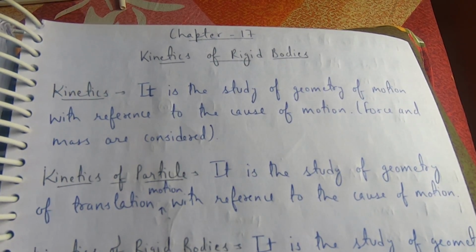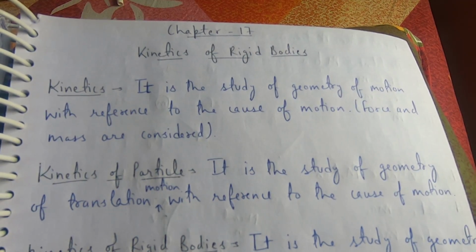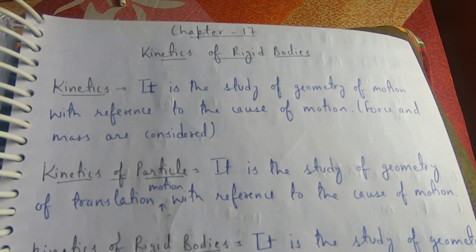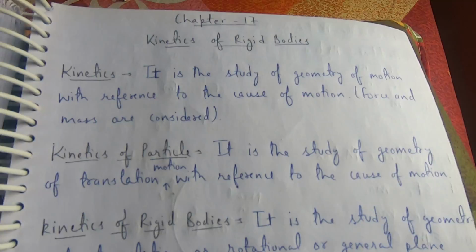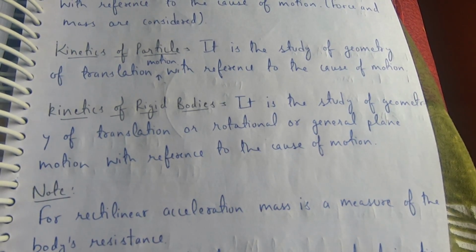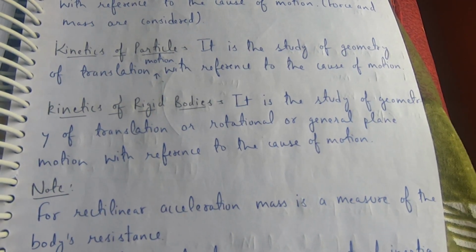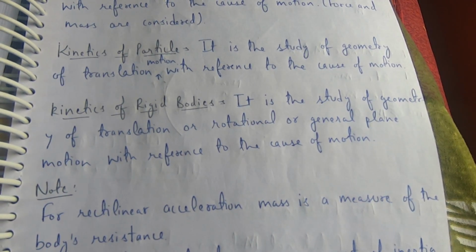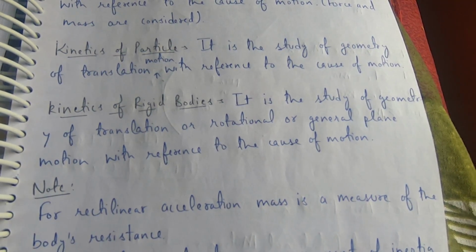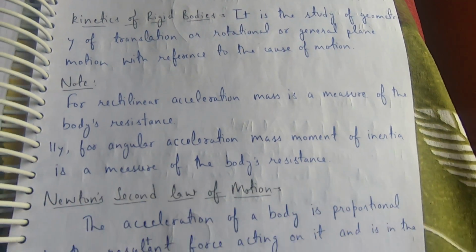Chapter 17: Kinetics of Rigid Bodies. Kinetics is the study of geometry of motion with reference to the cause of motion. Force and mass are considered. Kinetics of particle is the study of geometry of translation motion with reference to the cause of motion. Kinetics of rigid bodies is the study of geometry of translation or rotational or general plane motion with reference to the cause of motion.